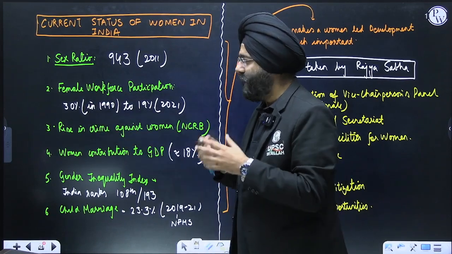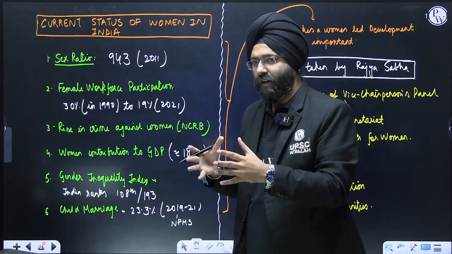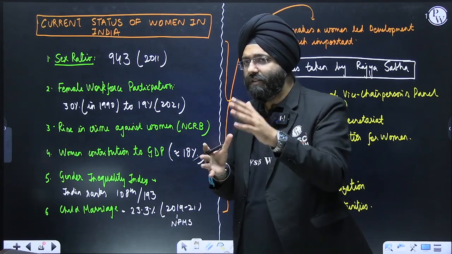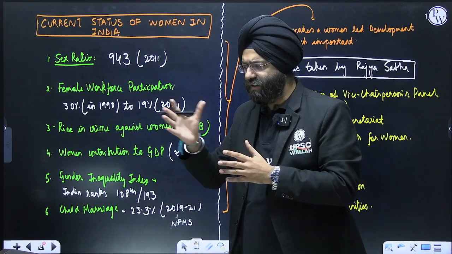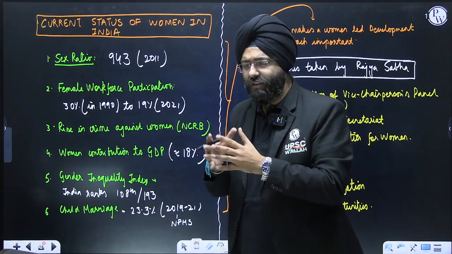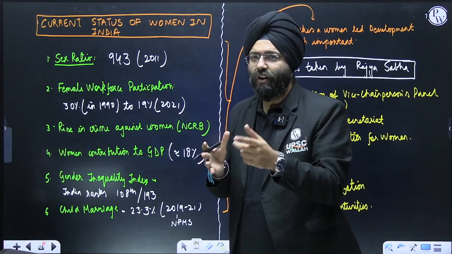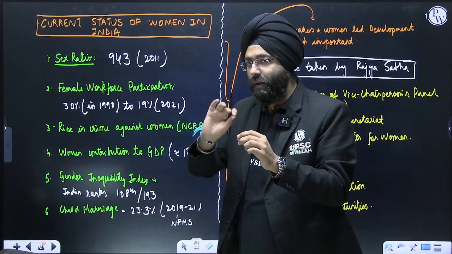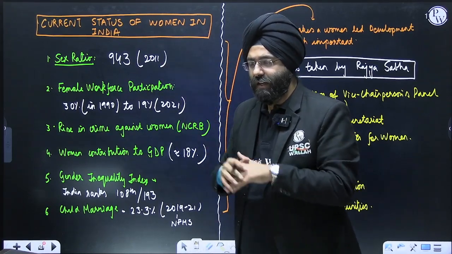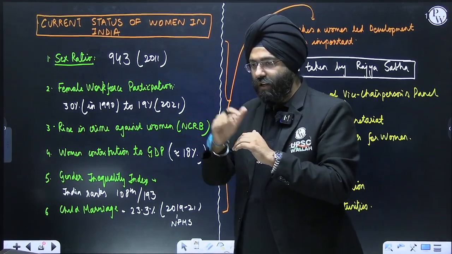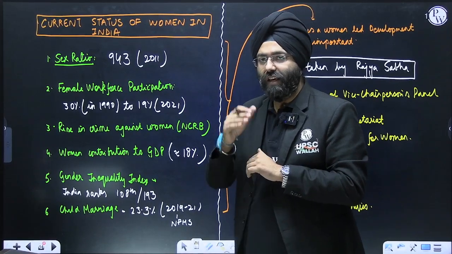A rise in crime against women, we have seen according to the National Crime Records Bureau that there has been a rise. During the COVID time also, we saw a tremendous increase in cases of domestic violence. You can see rapidly every day cases of rape are coming. According to various reports, every hour 4 rapes are reported. Now those are reported. Imagine the number of rapes that would be taking place. Heinous crimes against women are rising, and they are on a continuous exponential curve rise that we are observing.